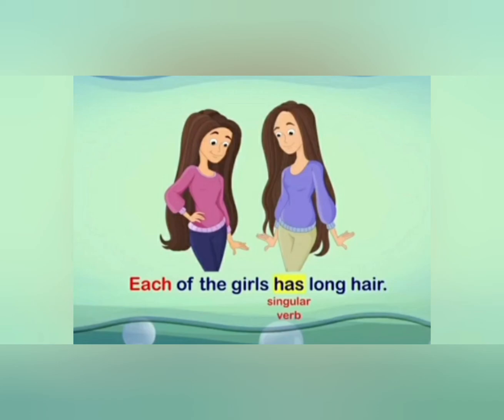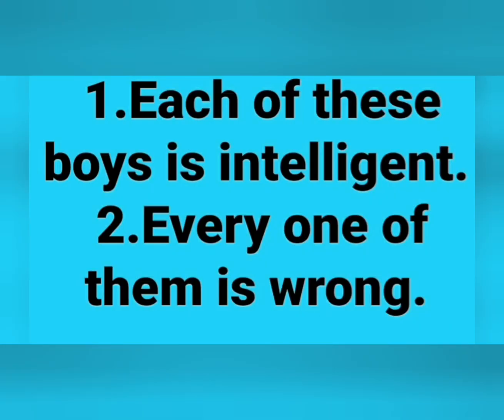Next example. Each of these boys is intelligent. Here we have boys, but the sentence starts with each, so we use here singular verb, that is is. So the answer is each of these boys is intelligent. Next, every one of them is wrong. Sentence starts with everyone, so we use here singular verb, that is is. So the answer is every one of them is wrong.